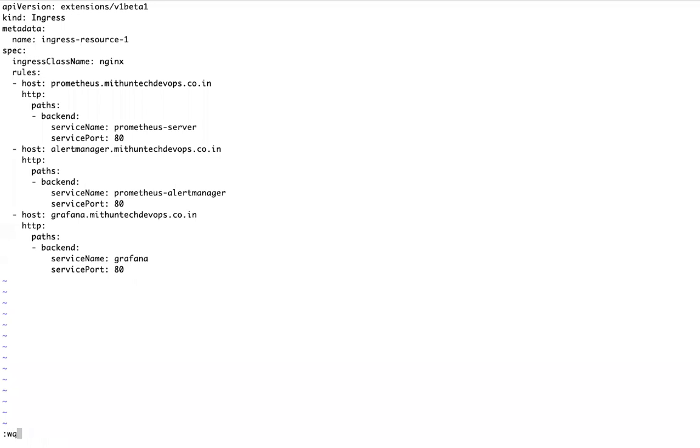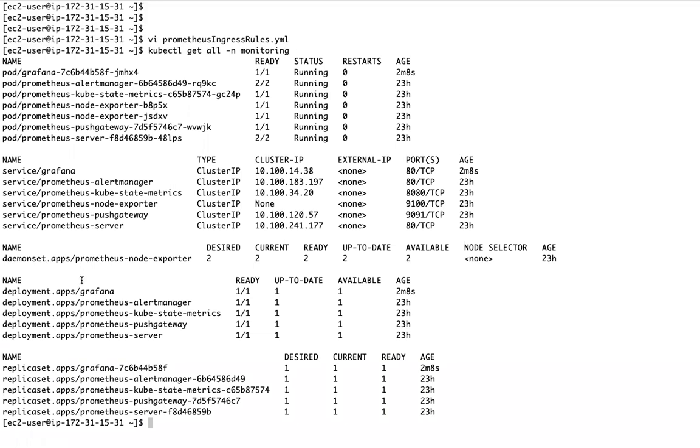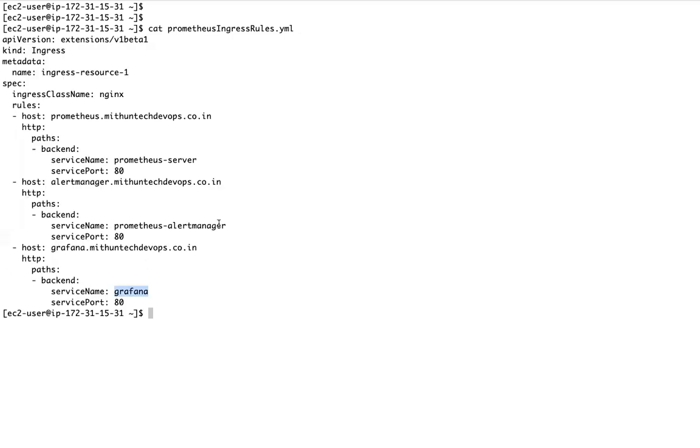Let me check. What is the service name? Grafana. Okay, I have given it correctly. Now let me apply this in the monitoring namespace.